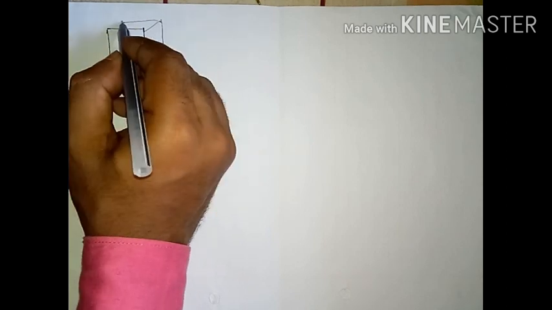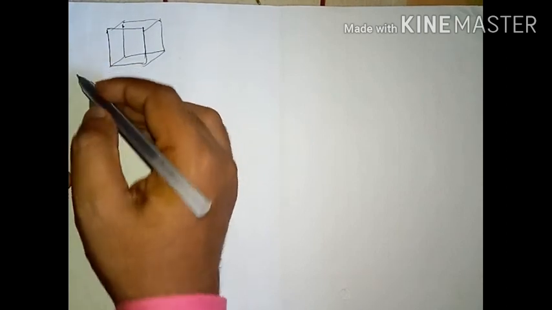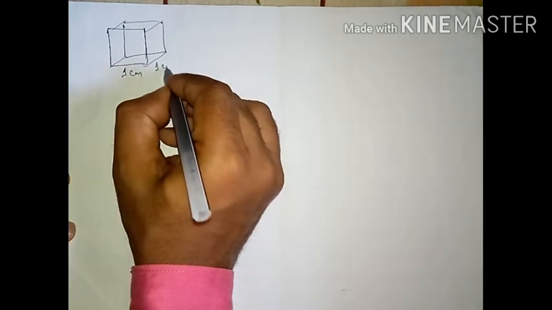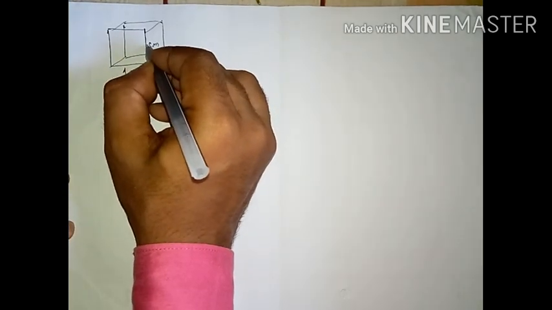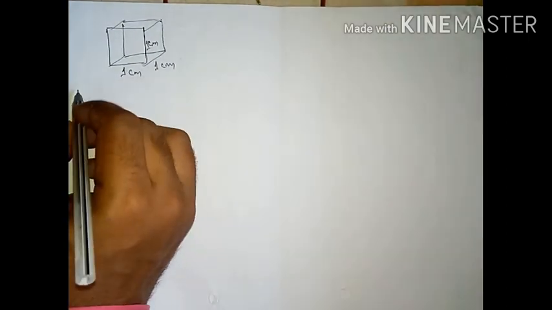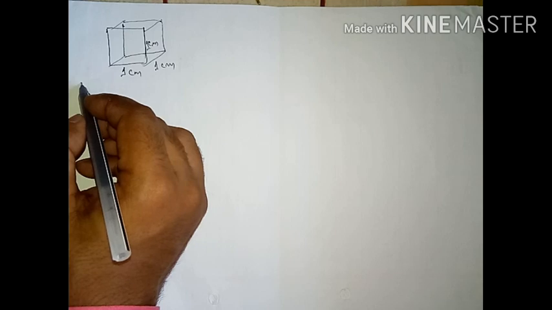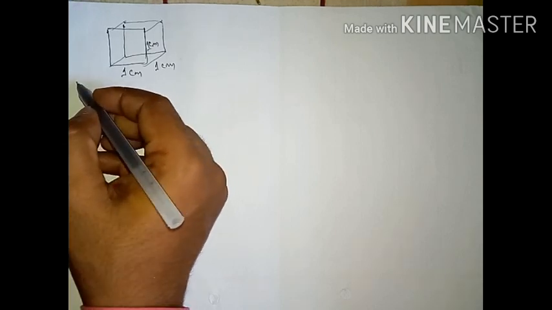So suppose this one is a cube, having the same length, breadth and height. Suppose the length is 1 centimeter, breadth is 1 centimeter and height is also 1 centimeter. So length, breadth and height are all 1 centimeter. How can we find out the volume of this one?